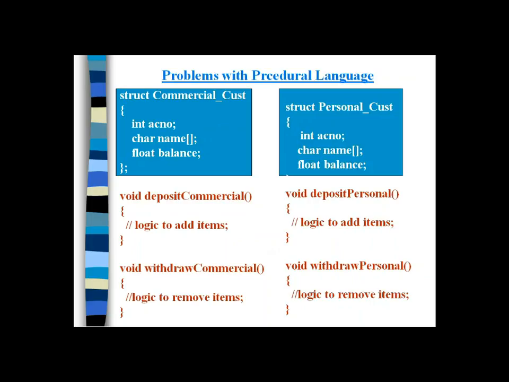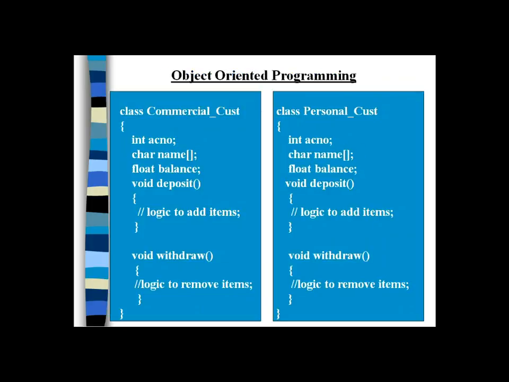But if you want to get sufficient results, we must implement object oriented programming. So this is the example you can convert into the object oriented paradigm. You can see here the class CommercialCustomer, where I have converted the function oriented programming into object oriented programming. A module called class is introduced in object oriented programming, by which you can bind the data and functionalities together. The earlier functions which were written outside the structure, I just pulled into the class.